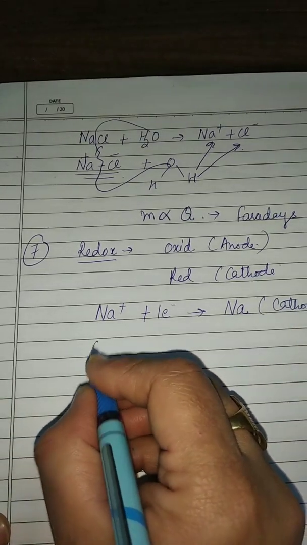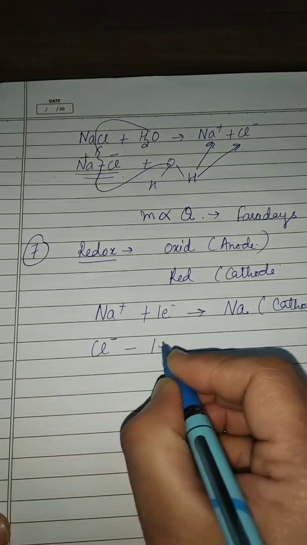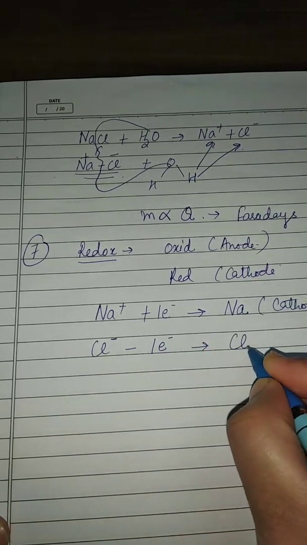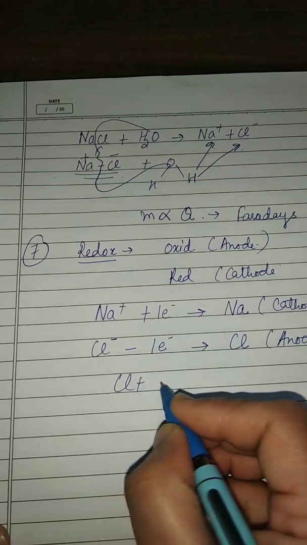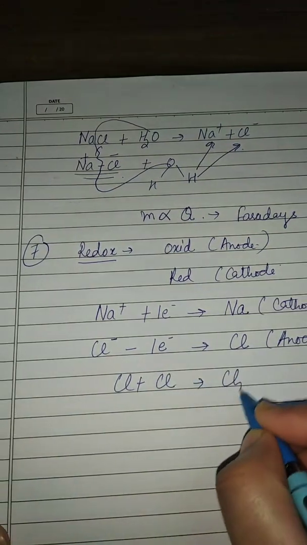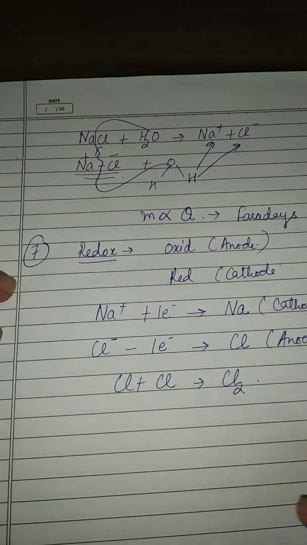Same way at anode, anions lose electron and change into neutral atom, oxidation occurs, and two chlorine atoms combine to give us chlorine gas.